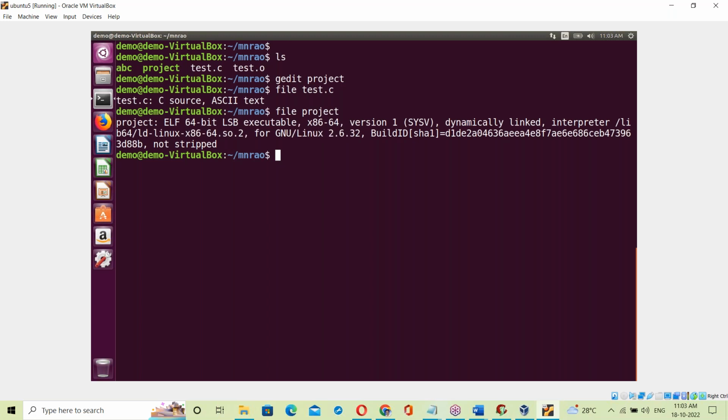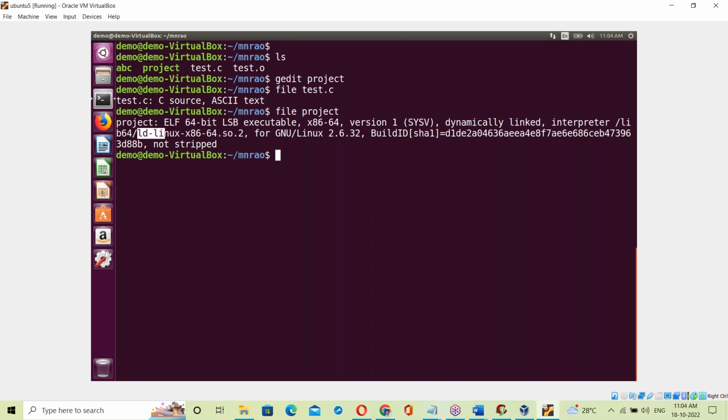Next here, ld-linux-x86-64.so.2. What is this one? This is the Linux library, .so.2 is an extension for a shared library.